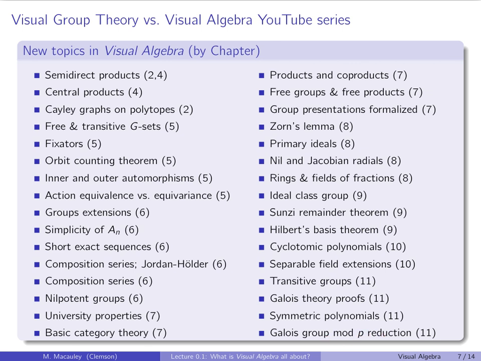And again, this is stuff that's missing from visual group theory because that was a 1 semester undergraduate course. And I don't think I had it streamlined in such a way that I think I cover more content now. I'm more efficient with it. So, if you're asking which course should I take, or which series should I watch, for most of you, I think that's going to be visual algebra.